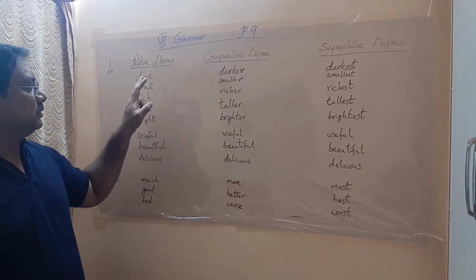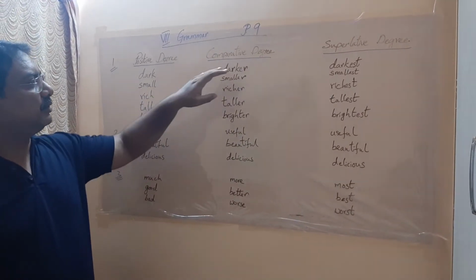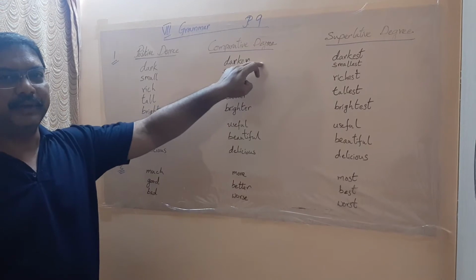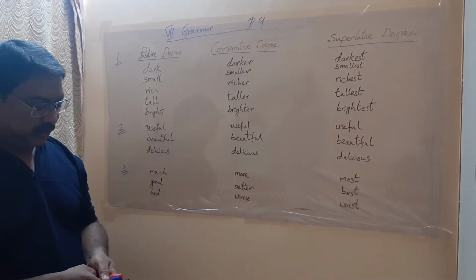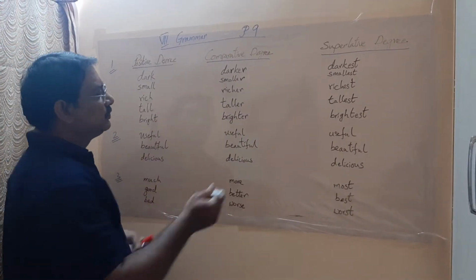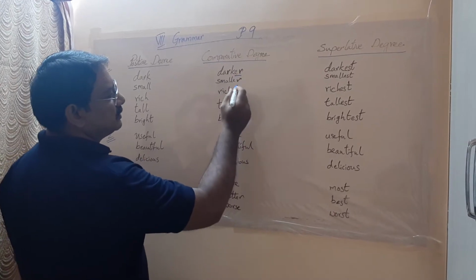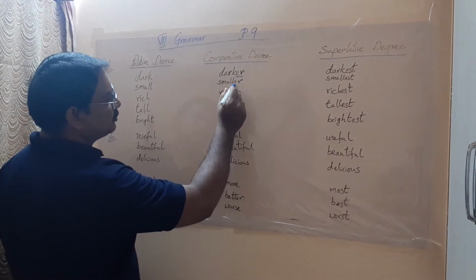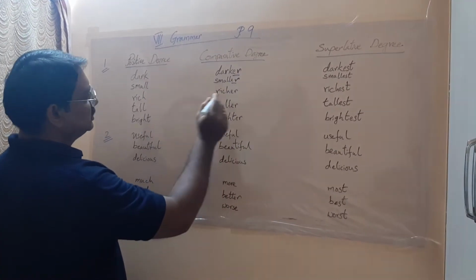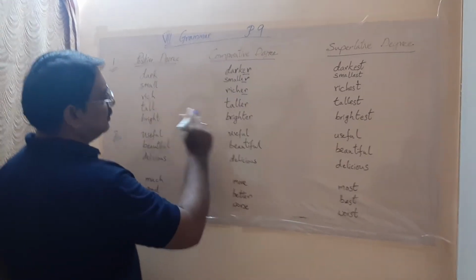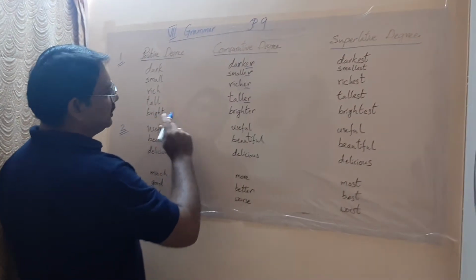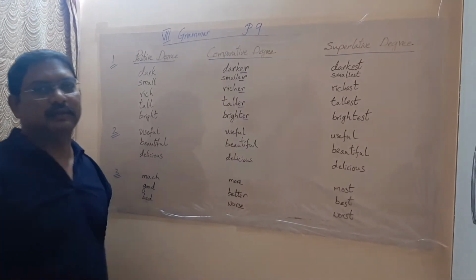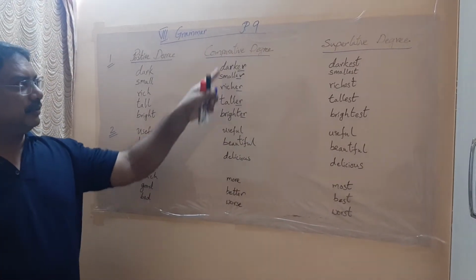Right. So dark, when you write dark in comparative degree, what you are doing, you are adding er for that. See, all the comparative degrees you got: small, smaller, rich, richer, tall, taller, bright, brighter. You will be adding er in a comparative degree.